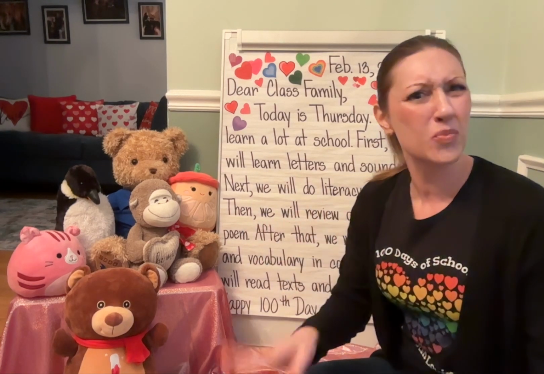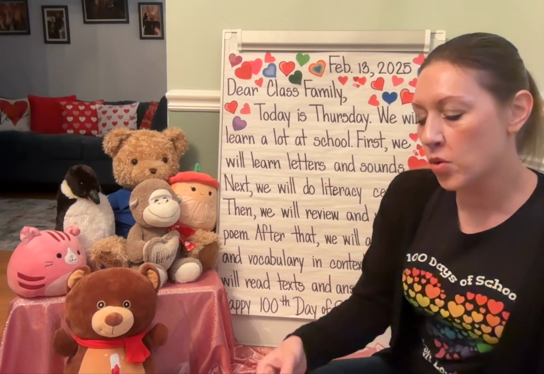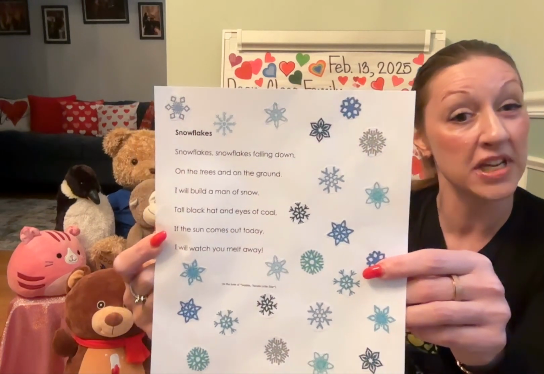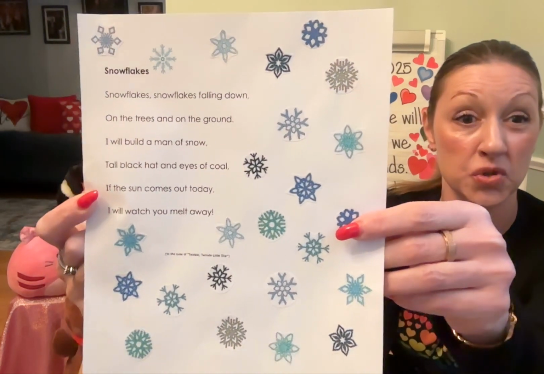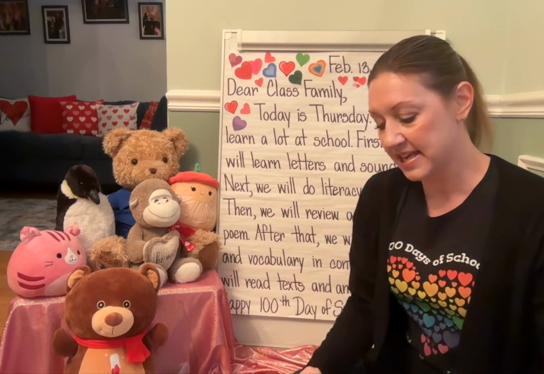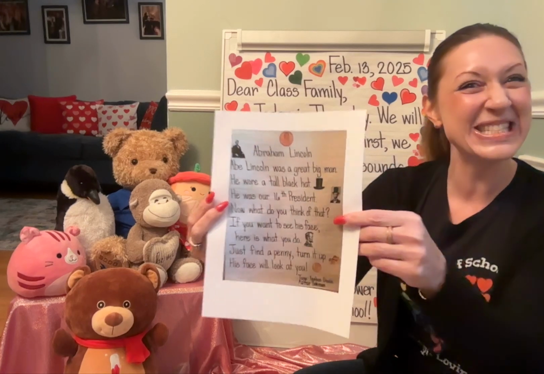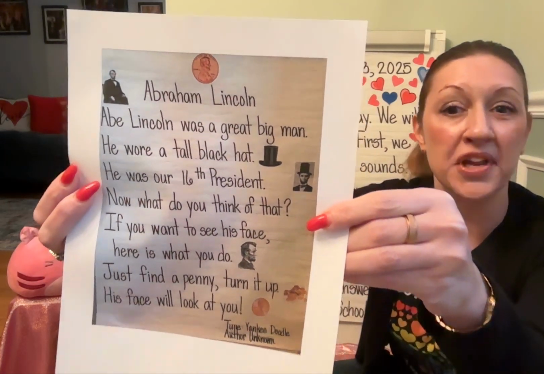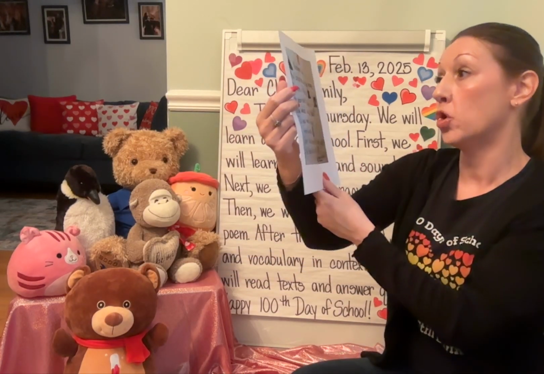And then we will review and retell a poem. And we have a couple of poems to look at. Because we had that snow day, we are going to review and retell the poem Snowflakes. We're going to read the words and sing it to the tune of Twinkle, Twinkle, Little Star, as well as check out a new poem, because yesterday was February 12th, which was also Abraham Lincoln's birthday. So we'll be looking at this poem too. It's called Abraham Lincoln, and it can be sung to the tune of Yankee Doodle.